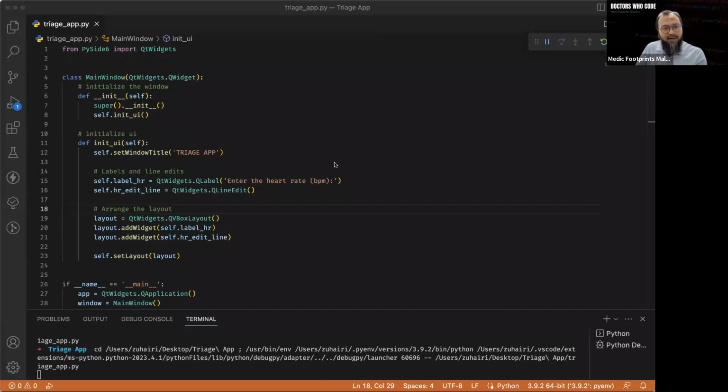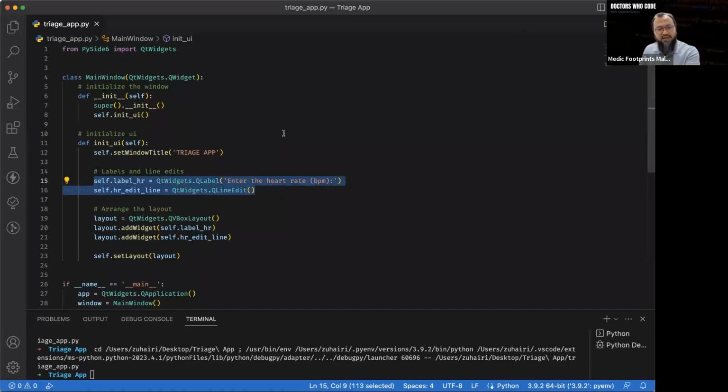So now when we run this code here, we can see how we are displaying first this label here, which is this one. Second one is the line edit, which is a text field, if you can see here. So we are arranging like this. Now we have to input all the other variables, not just heart rate, the systolic blood pressure, diastolic blood pressure. So we're going to do it by simply copy pasting everything and changing the name only. Make life easier for us. Let's try that.